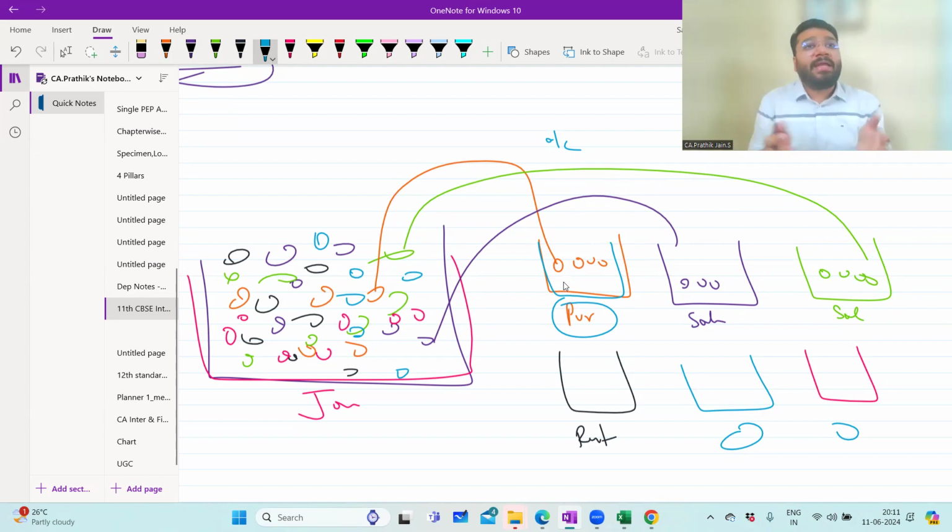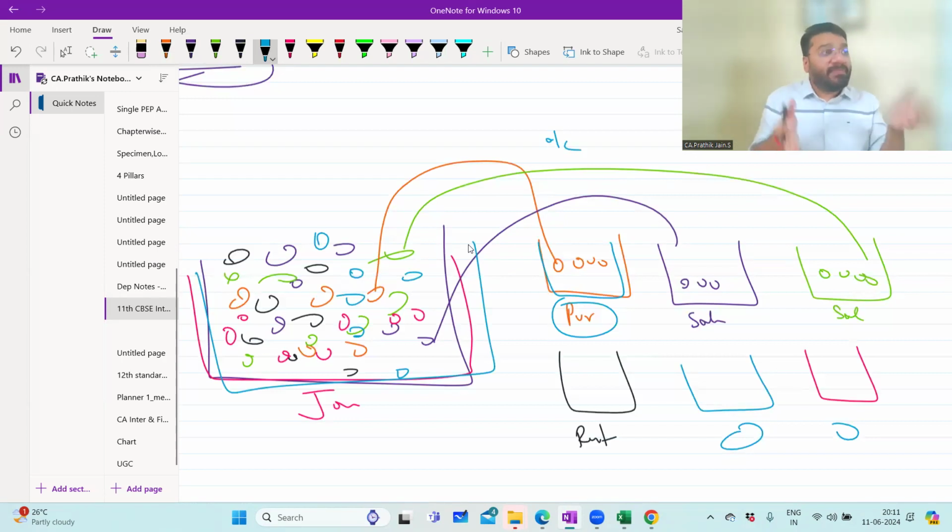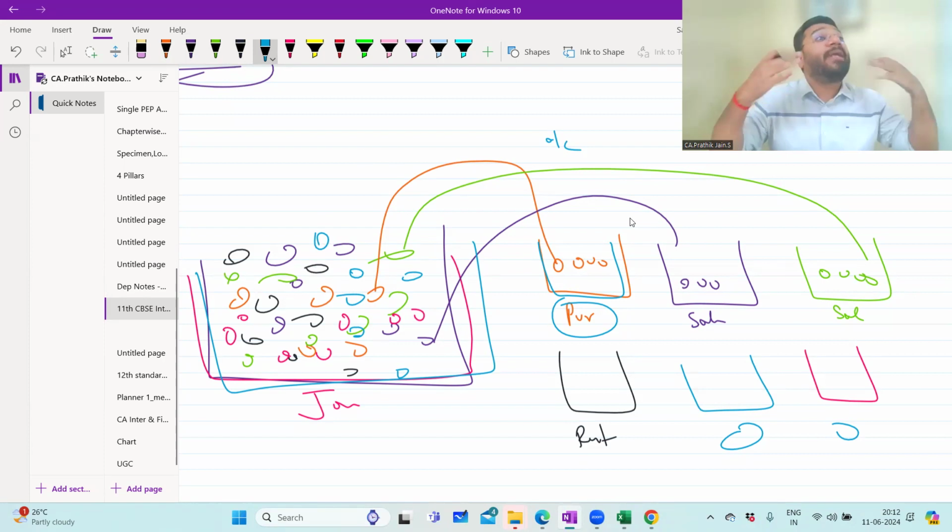So here you take the orange bucket. Now you are able to count it. If I give this bucket in hand, forget distance, will you be able to count it? Very difficult. For counting, you have to take everything out. So that is what you're doing: taking it out, putting it in the orange bucket, taking it out, putting it in the purple bucket, so that you can count it. So now the ledger is prepared for the purpose of counting.